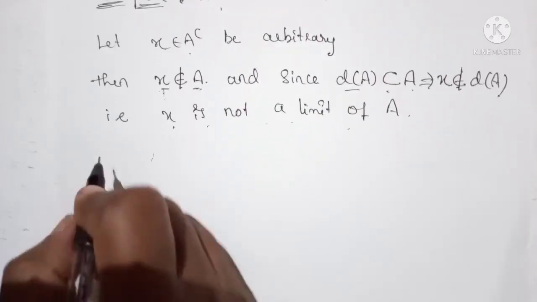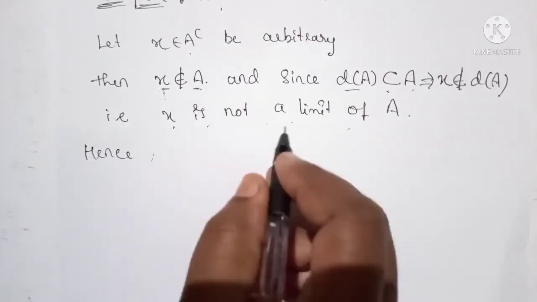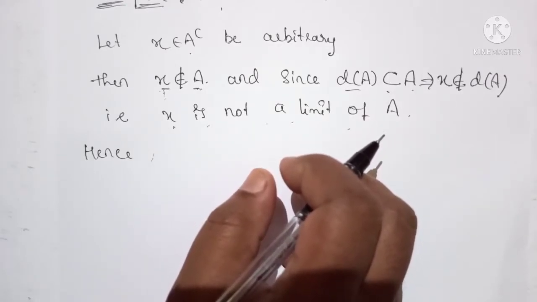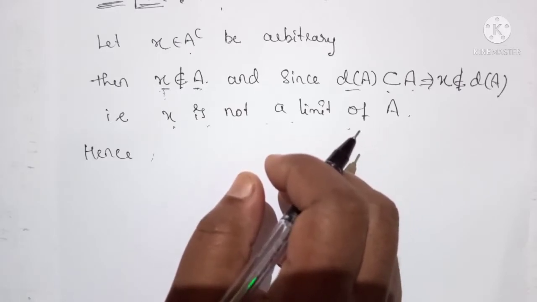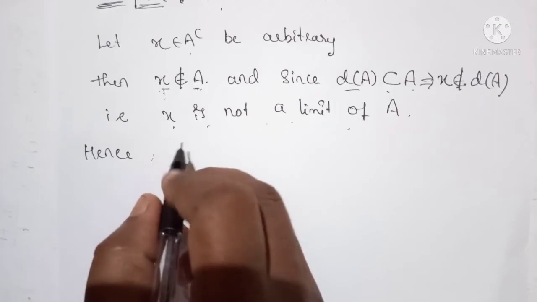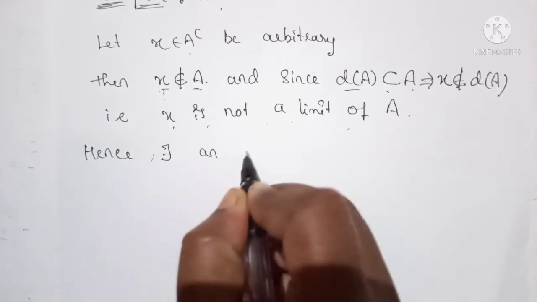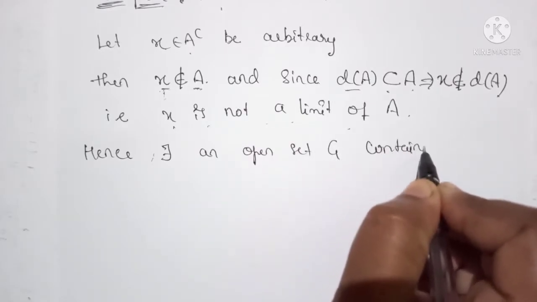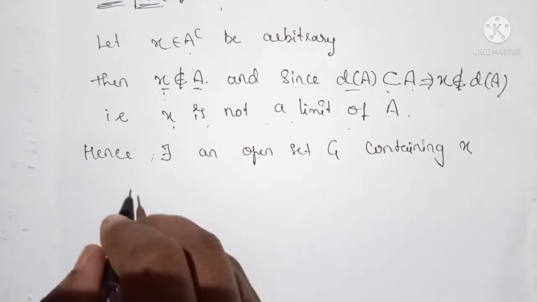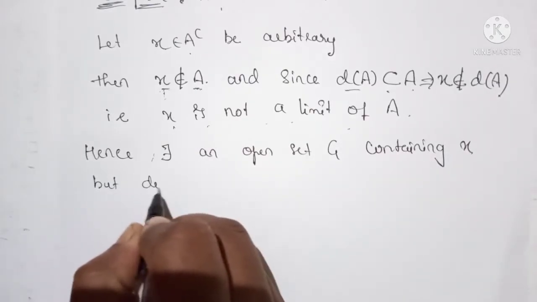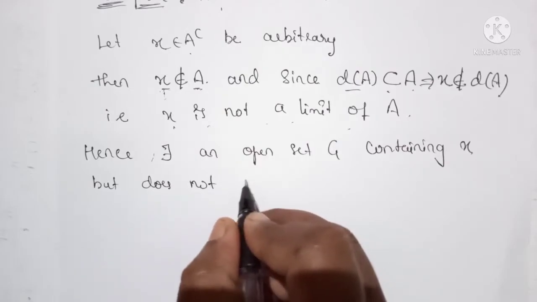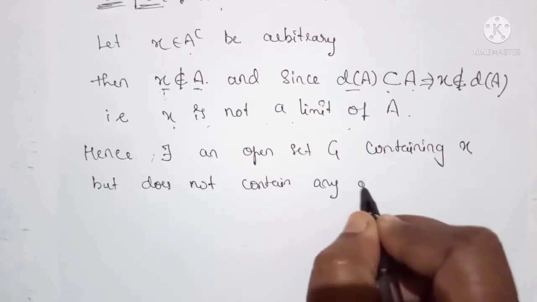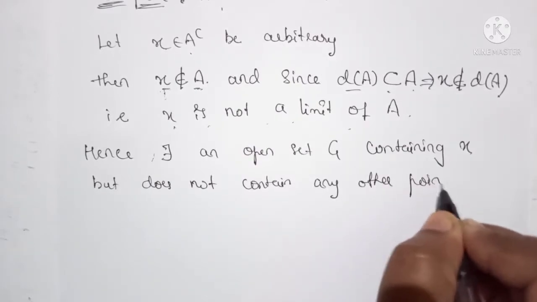Hence, if x is not a limit point of A, there exists an open set G such that (G minus x) intersection A is equal to the null set. That is, there exists an open set G containing x but not containing any other point of A. Why?